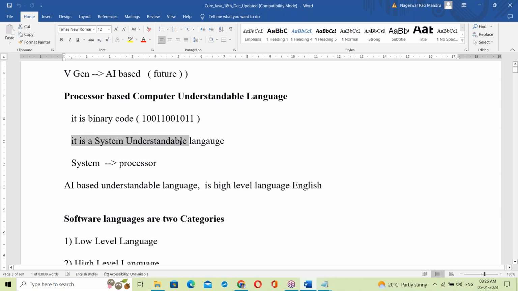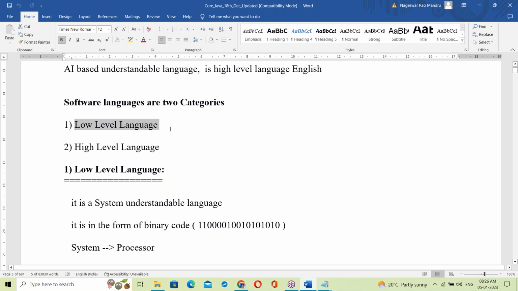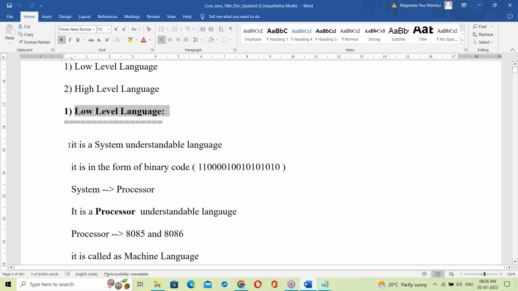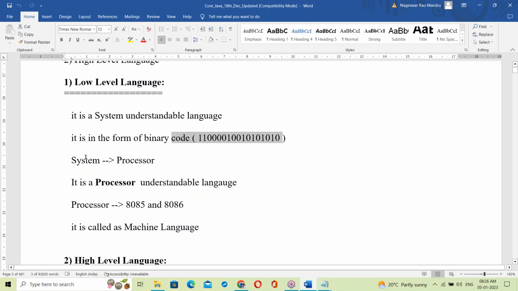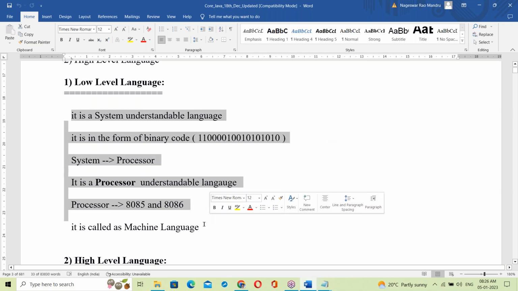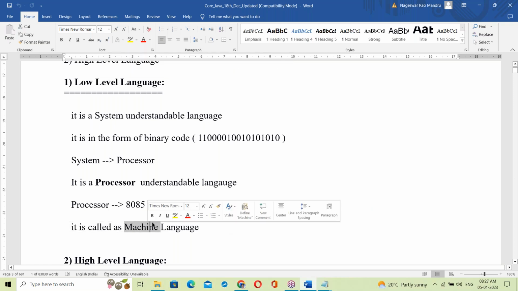It's a system understandable language. Okay, so finally here, software languages are two categories: low level language and high level language. Low level language is a system language. It's a system understandable language in the form of binary code. System means a processor. It's a processor understandable language. It is called machine language.